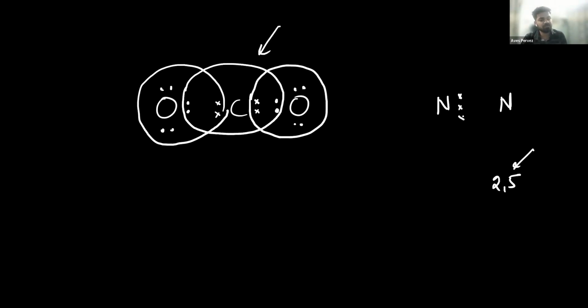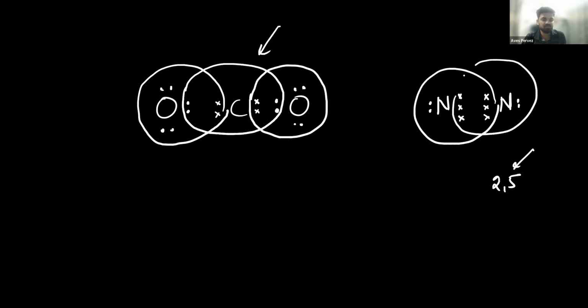There are 3 electrons required. So they will share 3, 3. If 3 electrons are required, they will share 3, 3. If 2 electrons are required, they will share 2, 2. Nitrogen has 5, but only 3, 3 will be shared. So 3 here will share, 3 here will share. So this is 1, 2, 3, 4, 5, 6, 7, 8, and 1, 2, 3, 4, 5, 6, 7, 8.